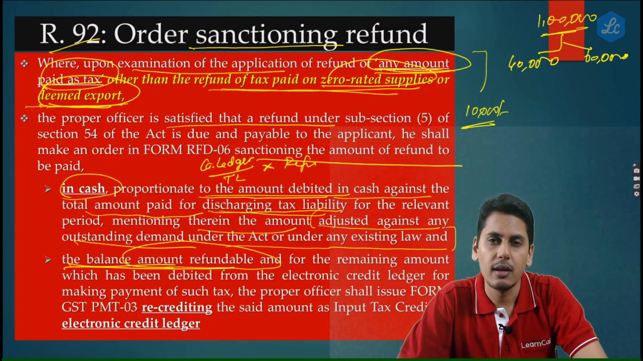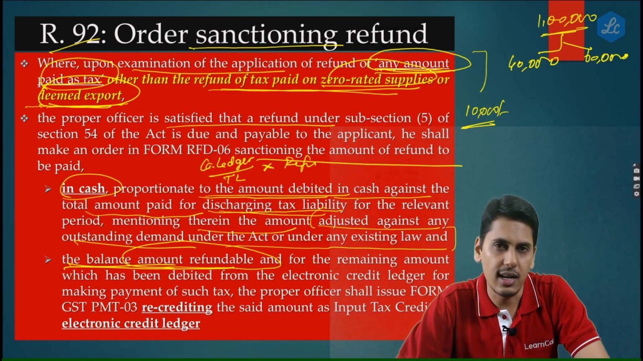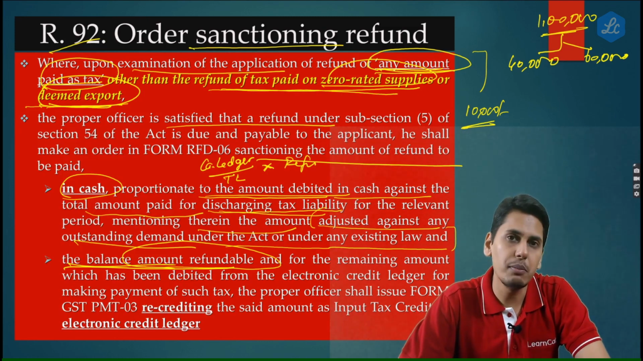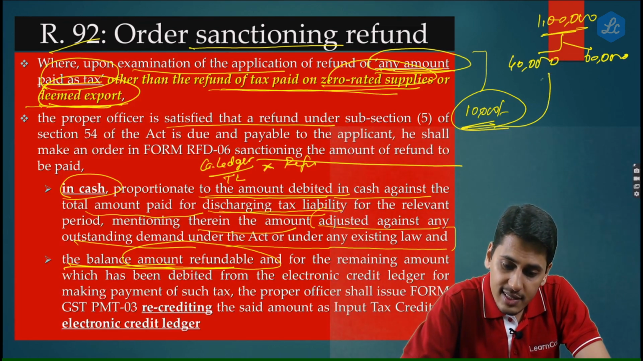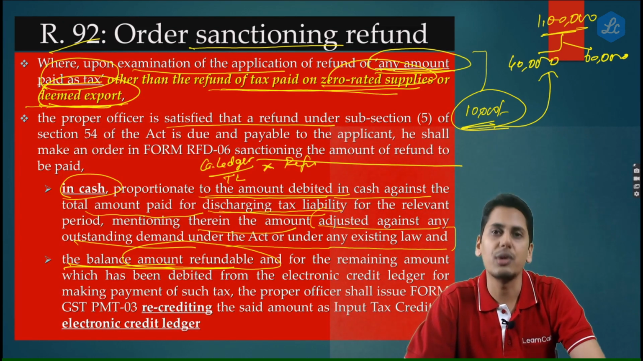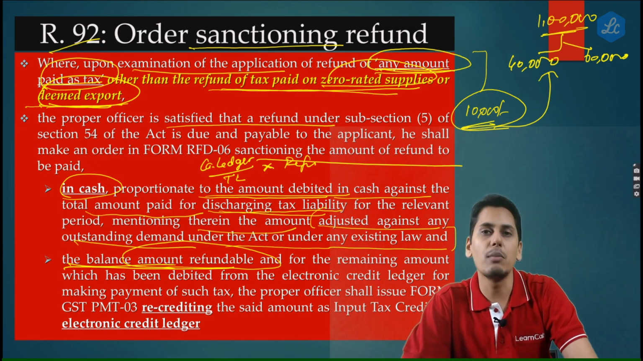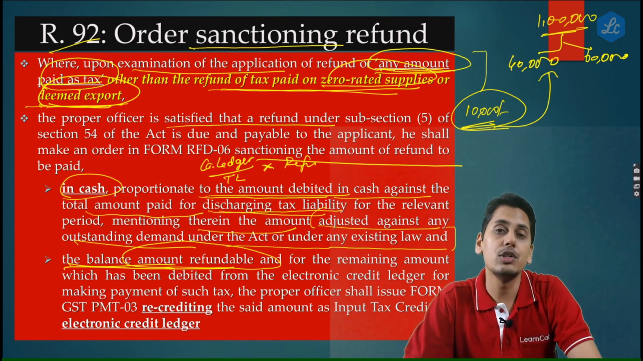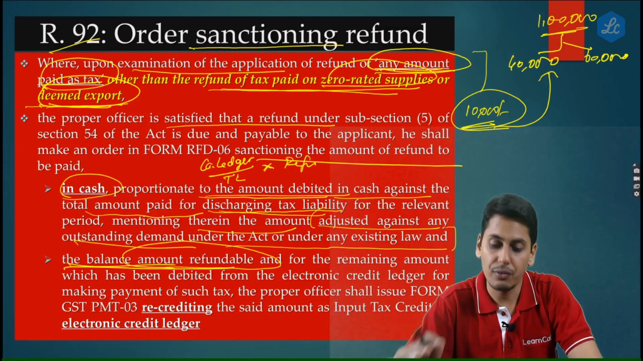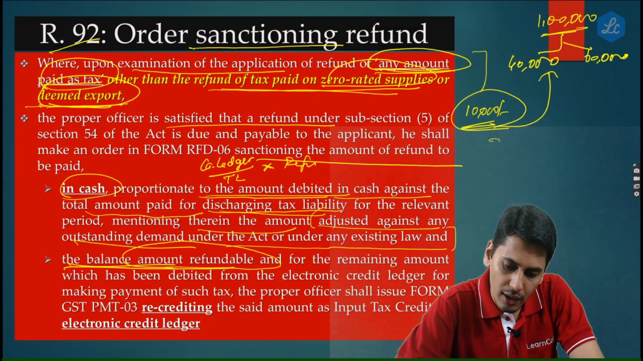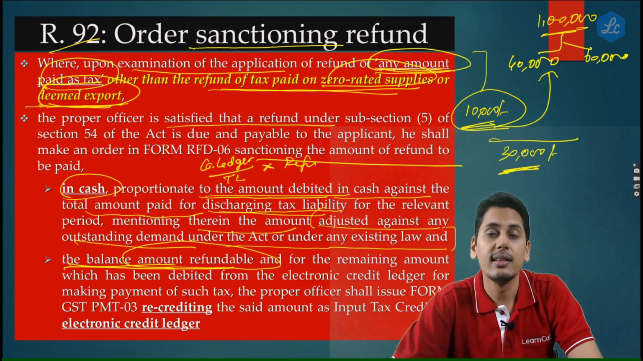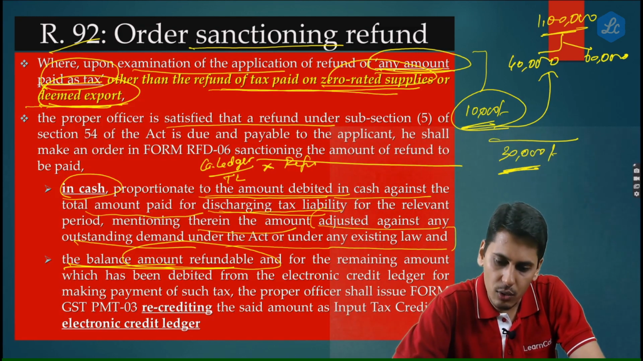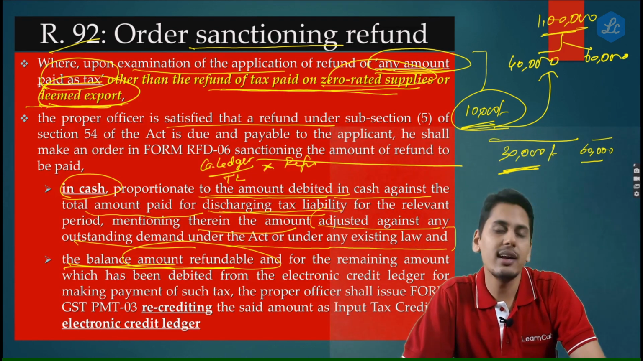due to the assessee. But what injustice the government has done is, by this provision, the government tells that this 10,000 which is outstanding, I will adjust against the amount which should come to your bank account. So friends, now the scenario would be that from 40,000, 10,000 would be reduced and 30,000 would come to your bank account. 60,000 would go as a recredit to the electronic credit ledger.